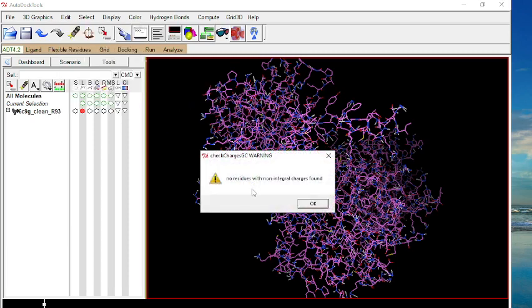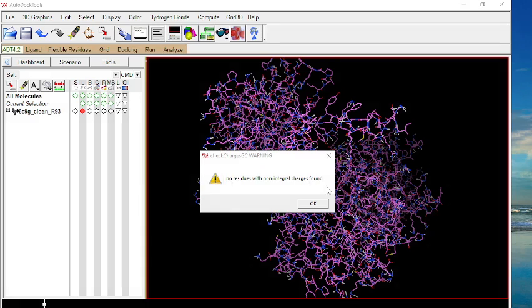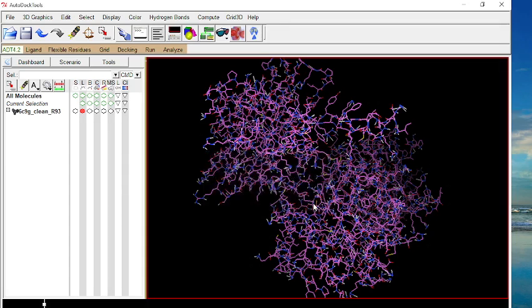Here you can see no residues with non-integral charges found. This message indicates that the charges are now distributed on all residues and the protein is now completely charged.